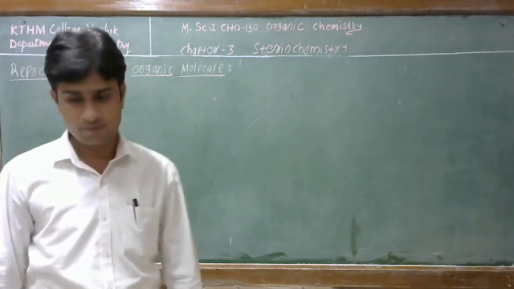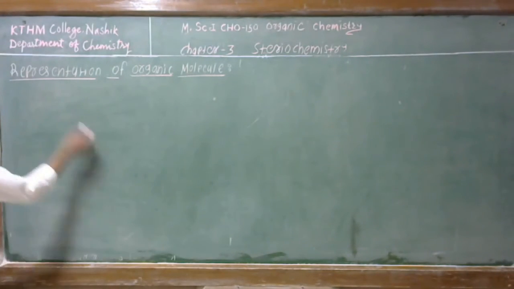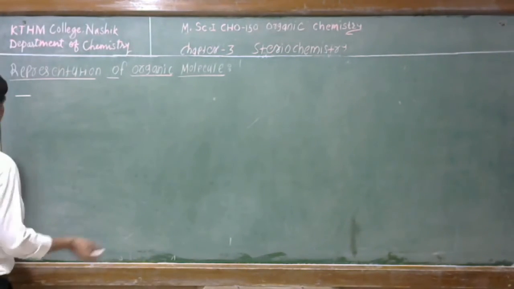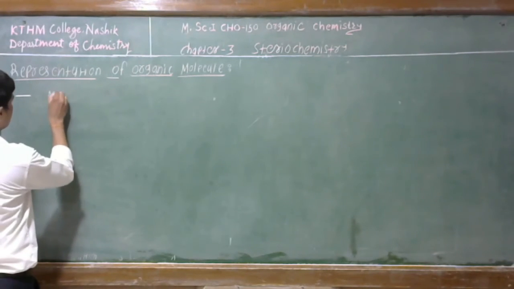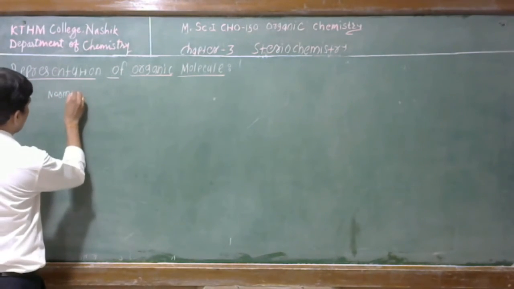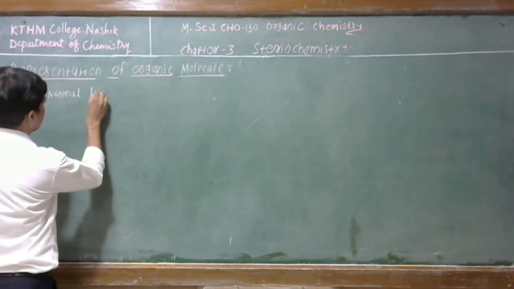So firstly, this is the normal line bond. This is called a normal line.